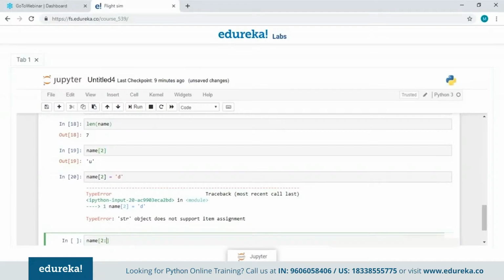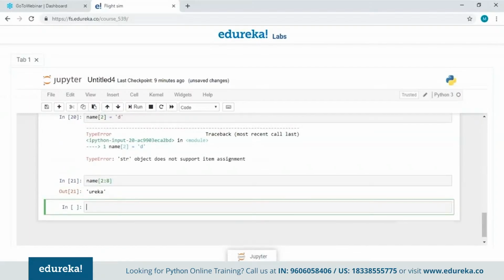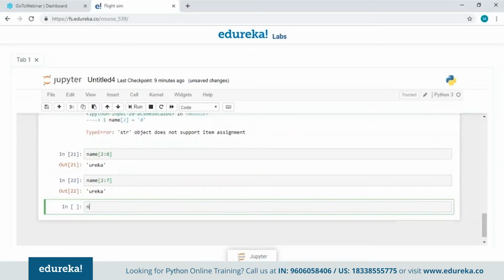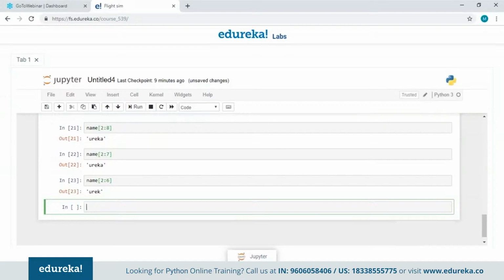Now to access a series of letters from a string, I can specify a starting index, and with the colon here, I can specify the ending index as well. Let's say I write 8. But we only have 7 indexes here. Let's see what is going to happen. So it has actually started from the index 2, that is U here, and has gone to the end of the string. But what if I write the ending index as 7? Since we have the length of the string as 7, let's see what it's going to do. It is going to show the same thing. But what if I write 6 over there? It is not going to include the last letter, because the ending index is not included when we are accessing the values from the string.